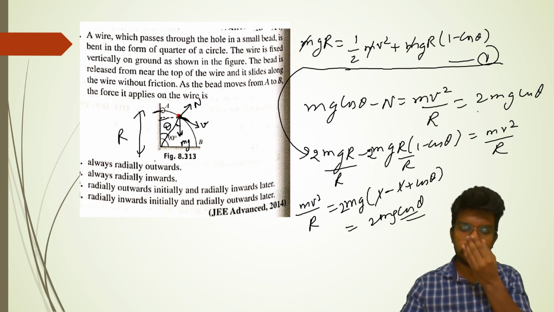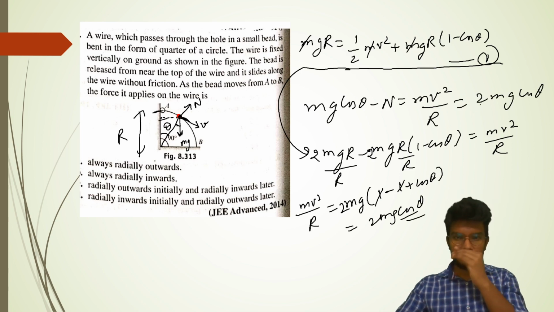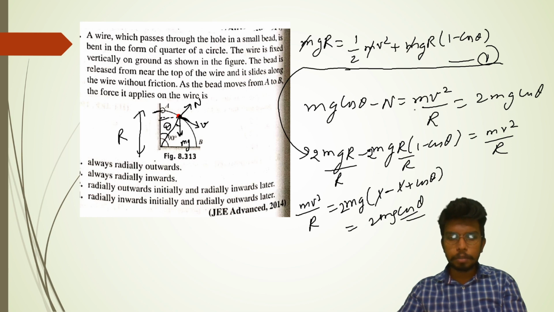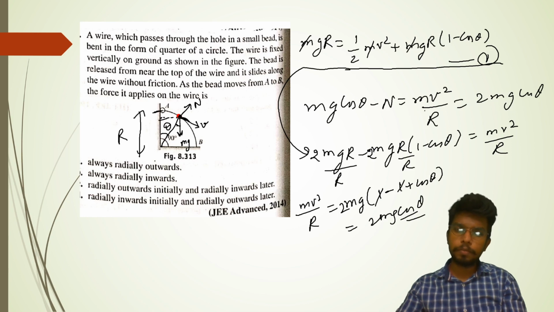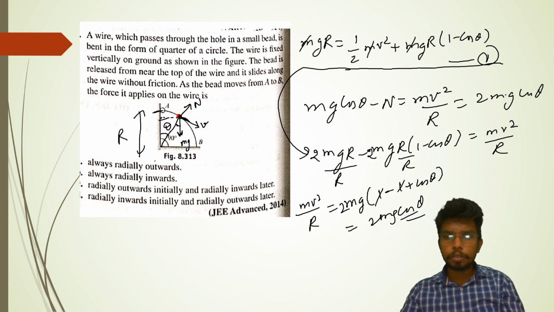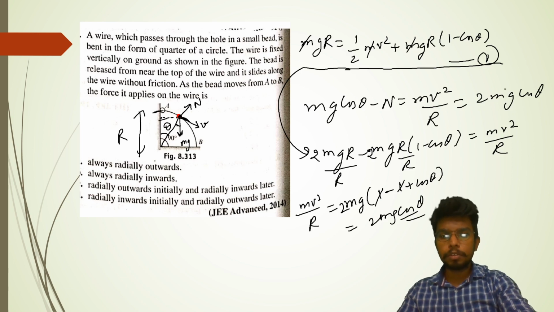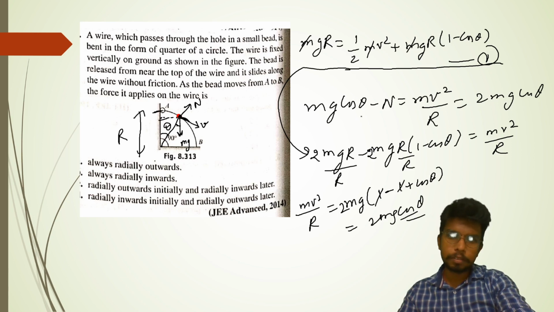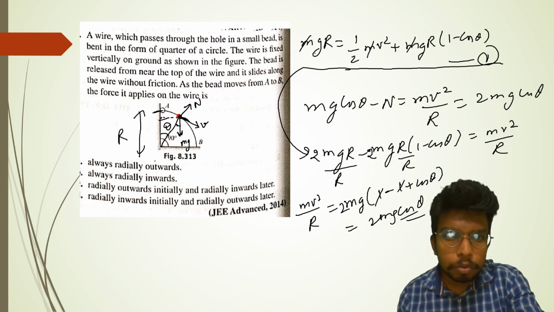So it will come out as mg cos theta minus n is equal to mv square by r, equal to 2 mg cos theta. So this term will come to this side and effectively it will become mg cos theta, that is going to be 2 mg cos theta, and mg cos theta minus n. Did we do some mistake here?